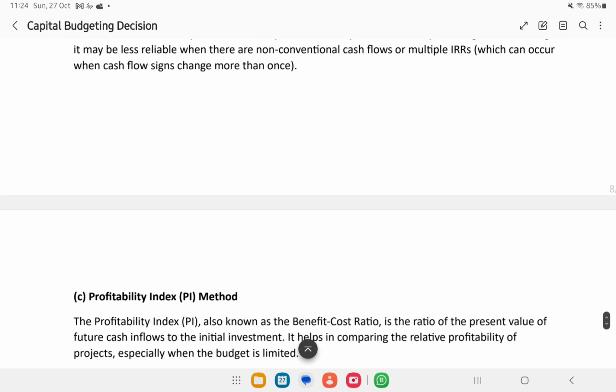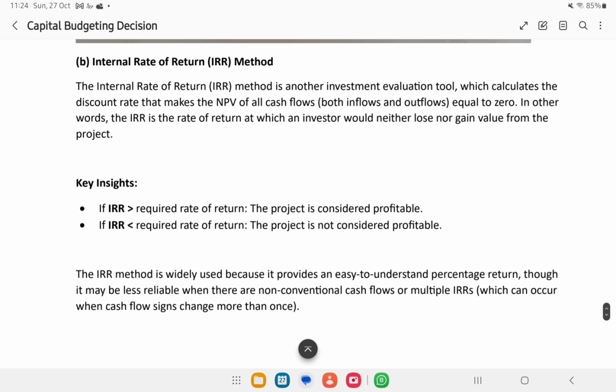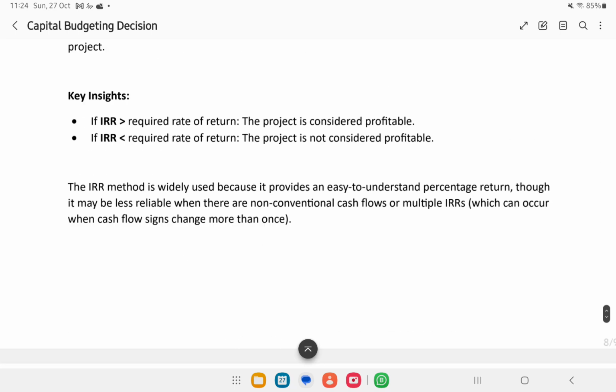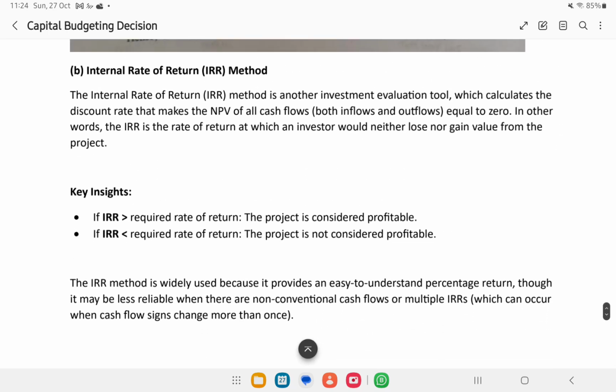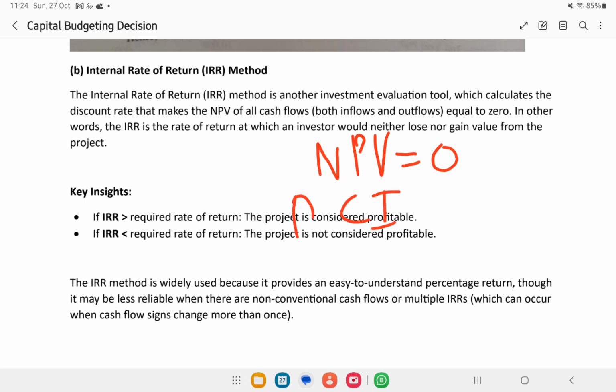Don't worry, we will do this as a practical question. It is very important. The other methods are very related to the NPV method itself. See, the other method is internal rate of return. Internal rate of return is the rate at which NPV equals 0. That means the discounted cash inflow is equal to the discounted cash outflow.